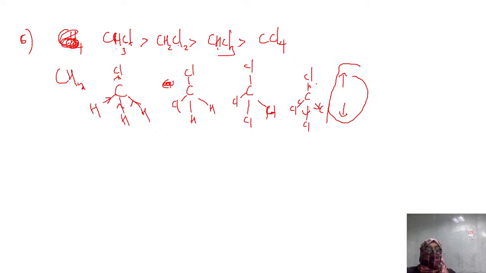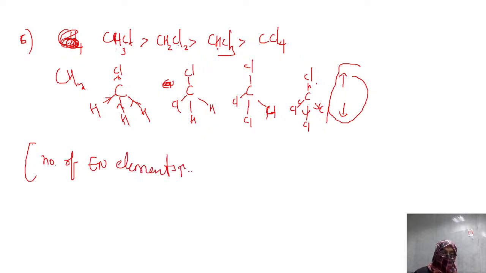Simply remember, if the number of electronegative elements increases, dipole moment decreases. It has one chlorine here, 2 chlorine, 3, 4. I'm not telling electronegativity. Electronegative elements are increasing, so dipole moment will decrease.